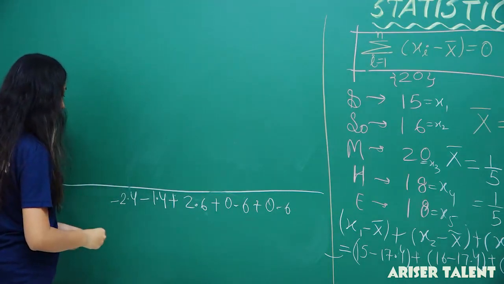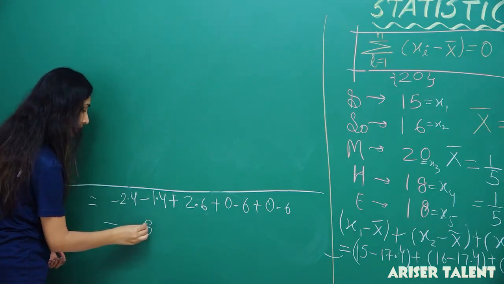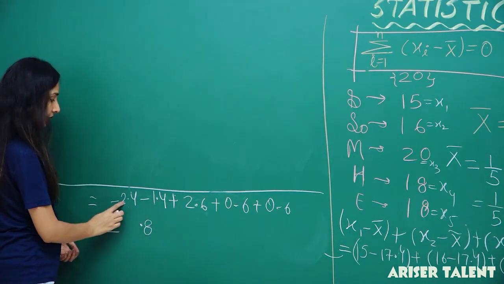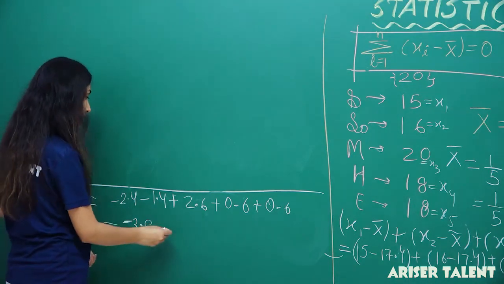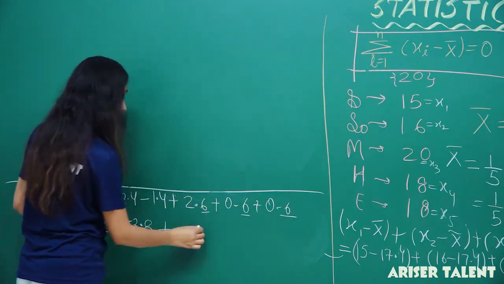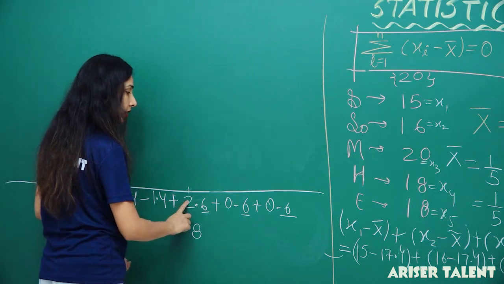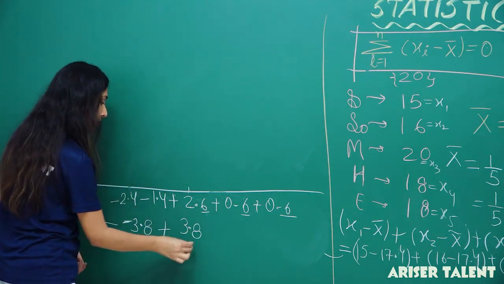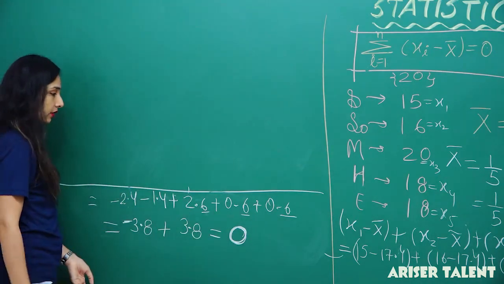Now when I add them, the negatives give minus 3.8 and the positives give 3.8, so that will be 0, students, okay.